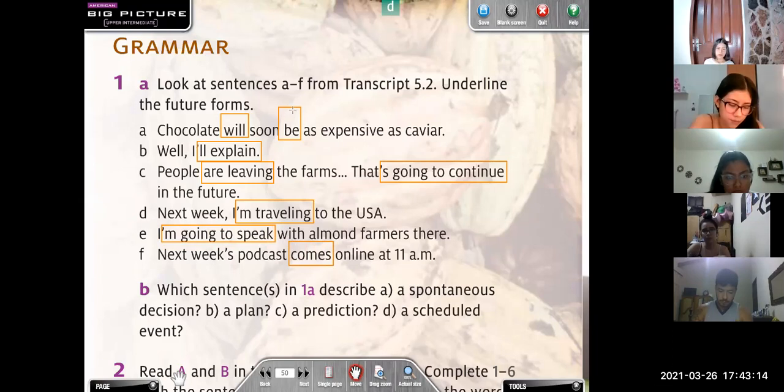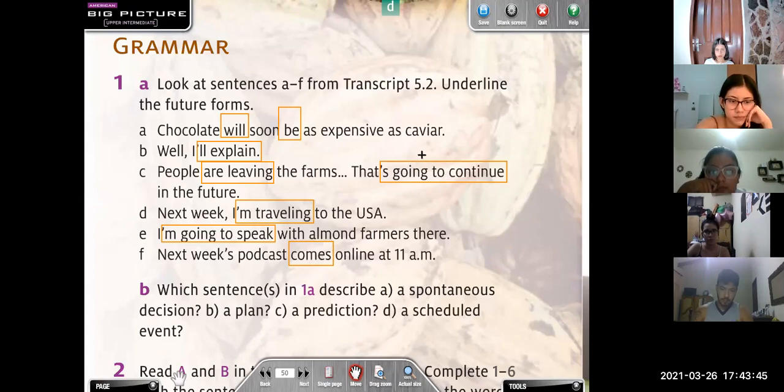For example, in the first one, what is the tense in the first sentence? What is the tense here? ¿Cuál es el tiempo gramatical? Future. Future simple, right? Okay. Sentence B? Future. Future simple. Sentence C? Present continuous. Present continuous. And here?